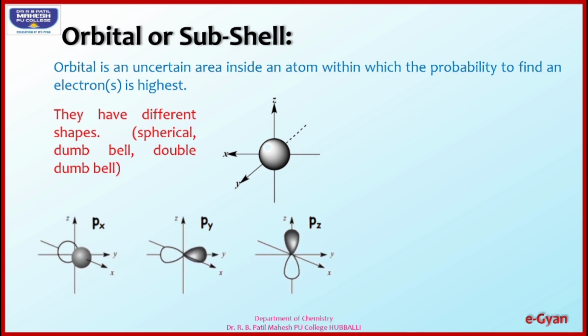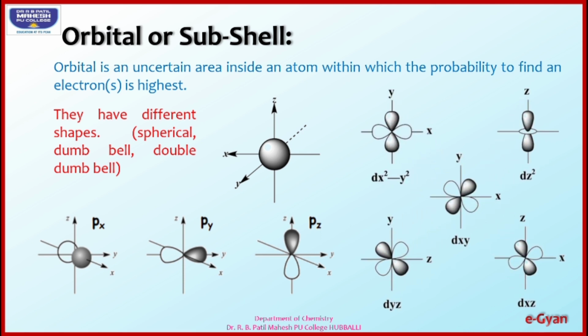You can observe here Px, Py and Pz orbitals, which indicate that the lobes of the dumbbell are along that particular axis. In the first case, the lobes of the dumbbell are along the x-axis, hence it is Px. In the second case, the lobes are along the y-axis, hence it is Py orbital. In the third one, the lobes are along the z-axis, hence it is Pz orbital. So these are the 3 possible orbitals for P subcell.